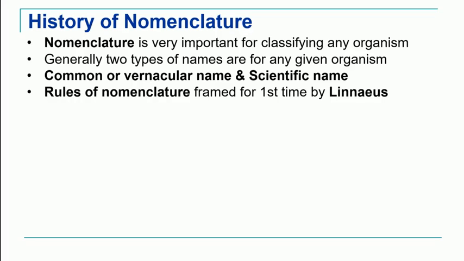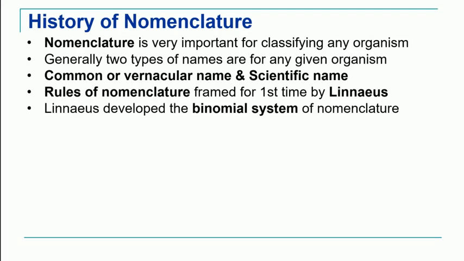These rules of nomenclature, how to name an organism, were first framed by the first pioneer, Carolus Linnaeus. Linnaeus developed what is known in taxonomy as the binomial system of nomenclature. Binomial means every organism was given two names. One is the generic name and the other is the specific name, or the species name.